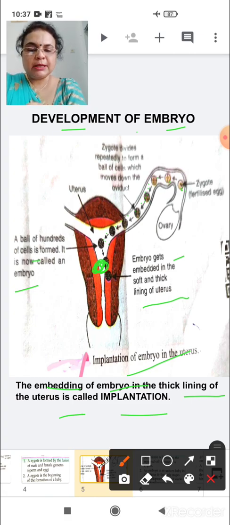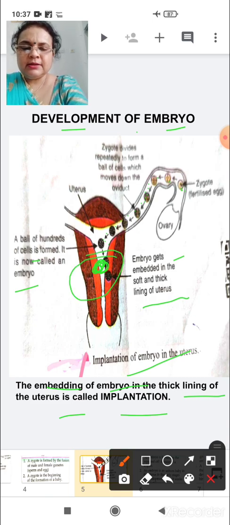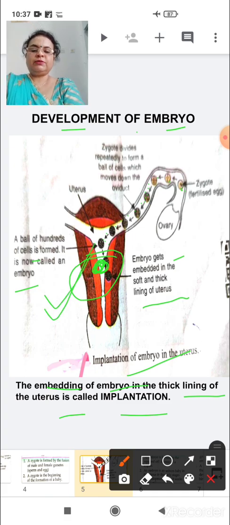Then this embryo gets embedded in the soft and thick lining of the uterus. Means now the implantation of the embryo occurs in the soft and thick lining of the uterus. Clear?